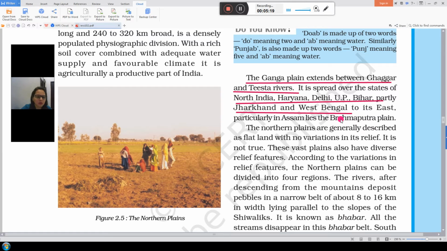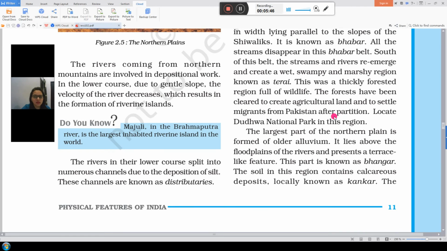Now in the comment box you will tell me the answer: in these states, which one is the union territory? Now next, the northern plains are generally described as flat land with no variation in relief. It is flat land, good for agriculture, with a favorable climate and good supply of water. This area was a thickly forested region full of wildlife.